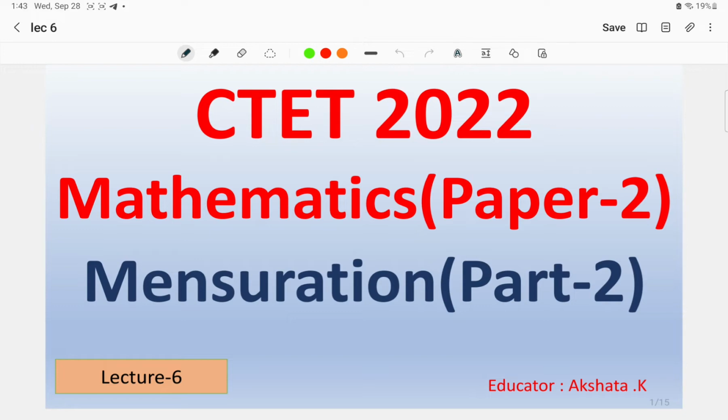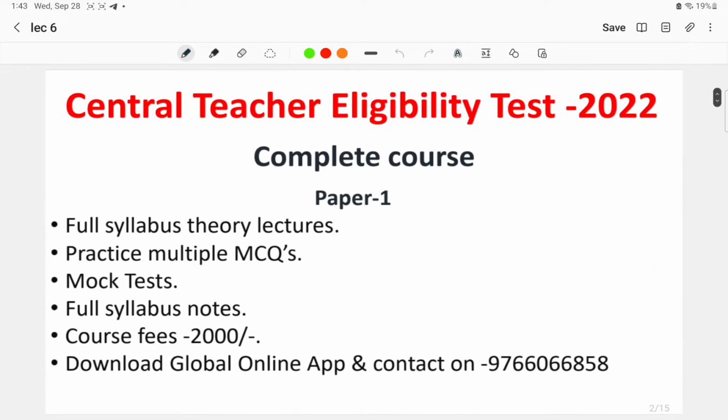Okay, in today's lecture number 6 for mathematics paper 2, we'll discuss the mensuration remaining portion. Okay, we have discussed already many facts regarding the 2D and 3D structures. Now we will discuss some more in today's lecture.